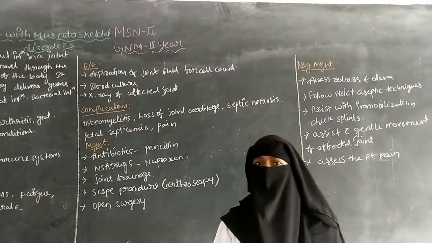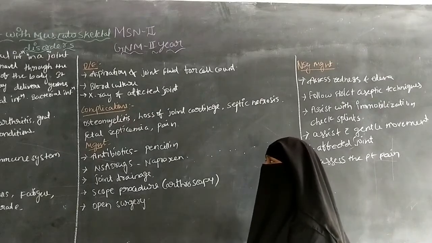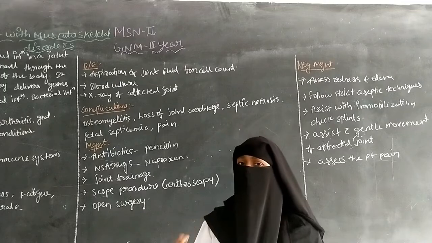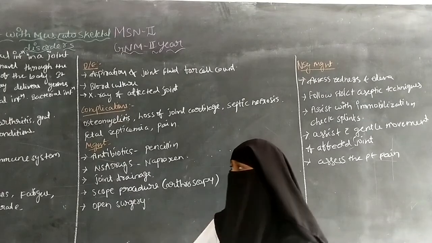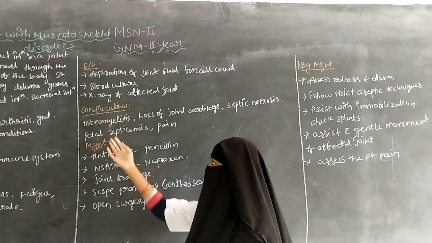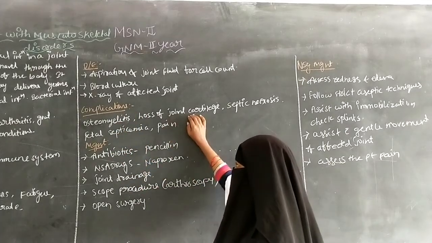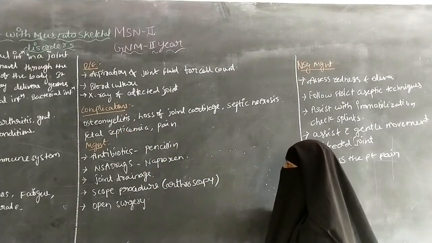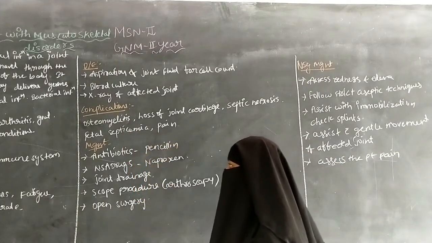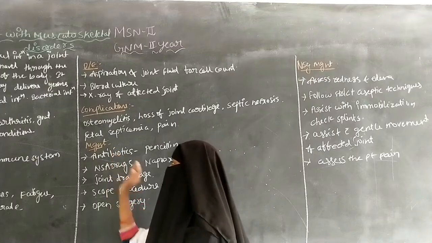The patient will have severe pain, and if septic arthritis is not treated, complications can occur. The complications include osteomyelitis, loss of joint cartilage, septic necrosis, fetal septicemia, and pain. Next, it includes the management.